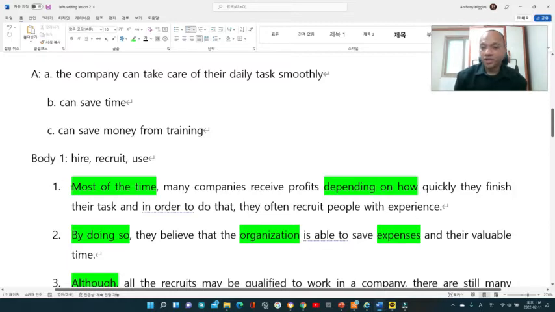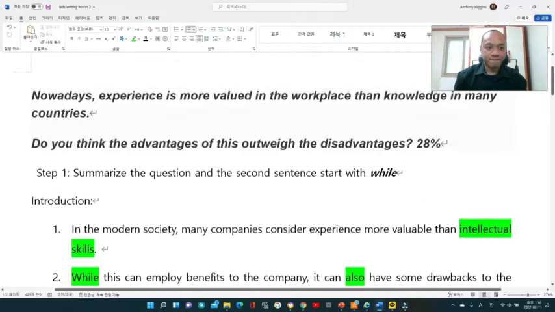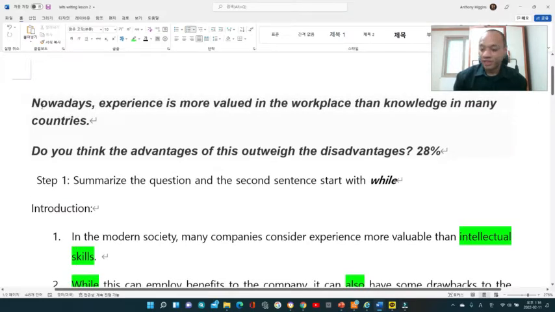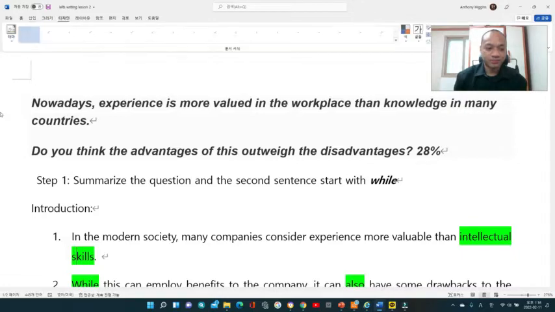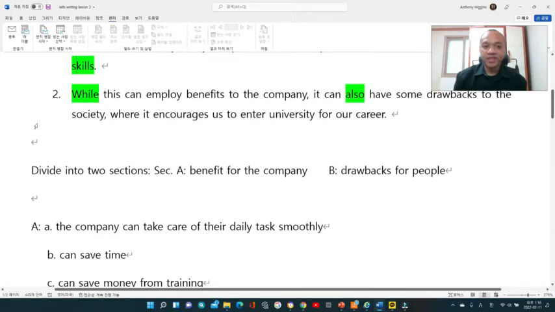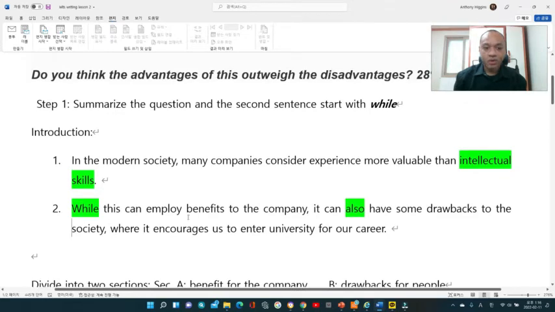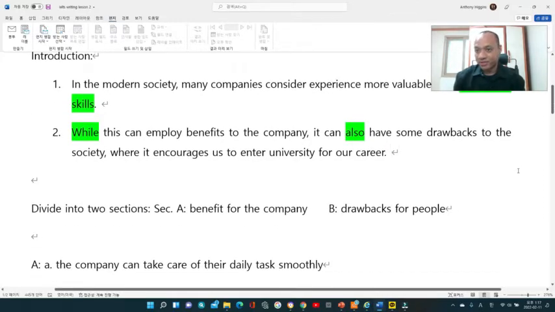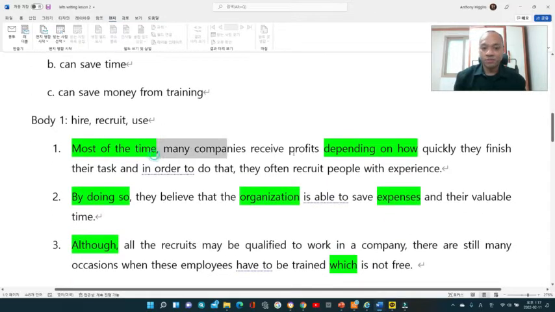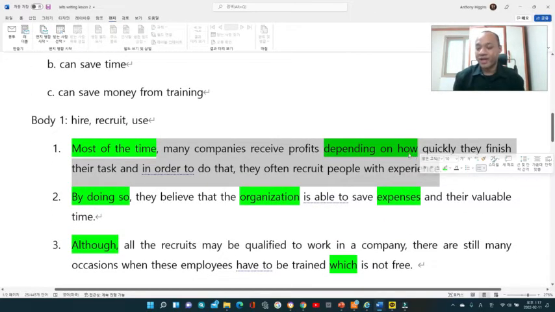Always remember, when you're starting your first sentence, it is connected to the first sentence of the question. It must be connected to that, or else you will be lost. So that's how I started my sentence. And the easiest way to write this is: while this can employ benefits to the company, it can also have some drawbacks to the society, where it encourages us to enter university for our career because. The statement after because would be something that you will be writing here. That is the easiest way to recognize how to write the first sentence of the paragraph.